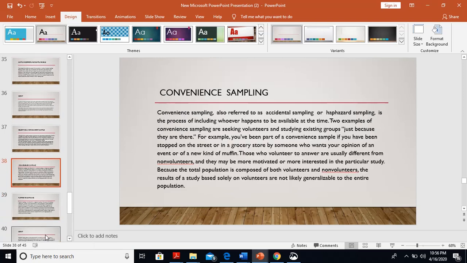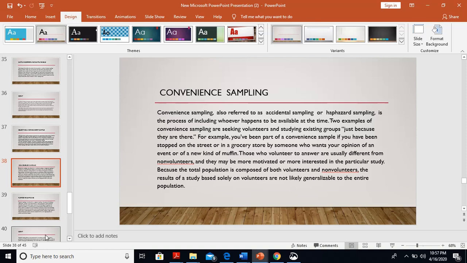The first method is convenience sampling. Convenience sampling, also referred to as accidental sampling or haphazard sampling, is the process of including whoever happens to be available at that time. Two examples of convenience sampling are seeking volunteers and studying existing groups just because they are there. For example, you have been part of a convenience sample if you have been stopped on the street or in the grocery store by someone who wants your opinion of an event or of a new kind of muffin. Those who volunteer to answer are usually different from non-volunteers, and they may be more motivated or more interested in a particular study.